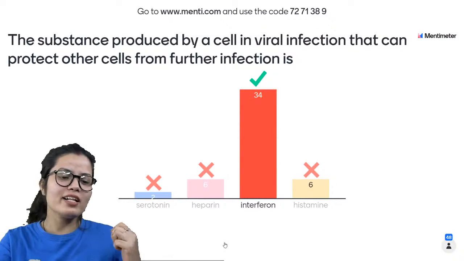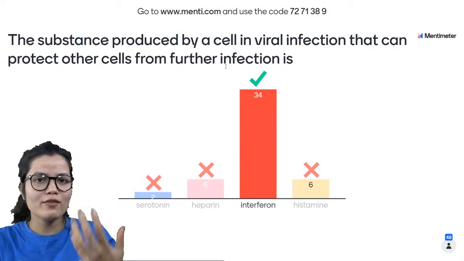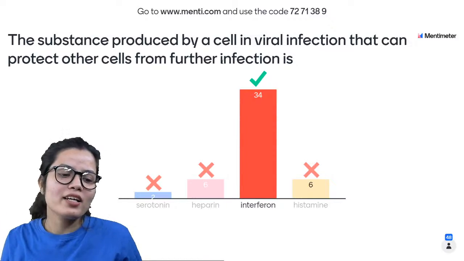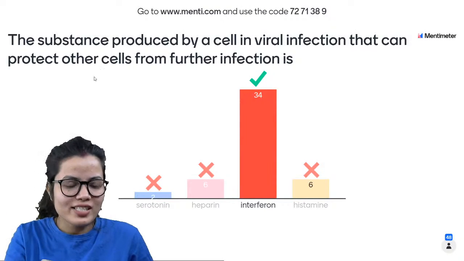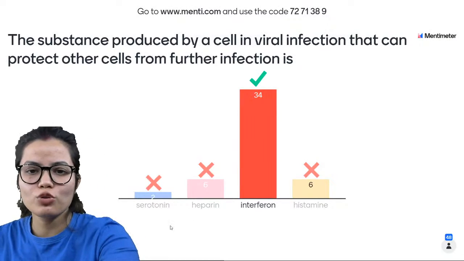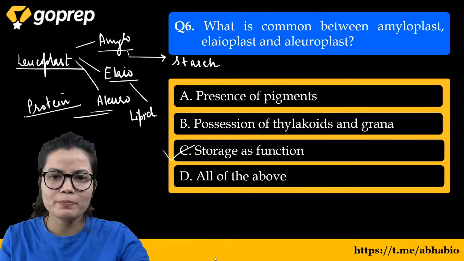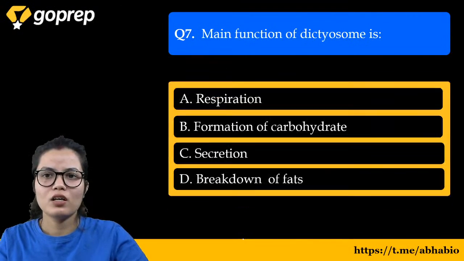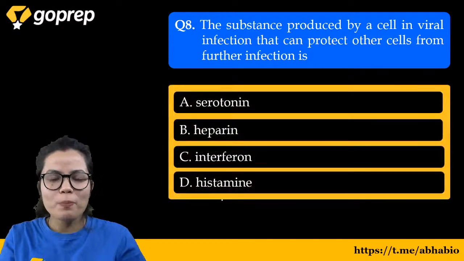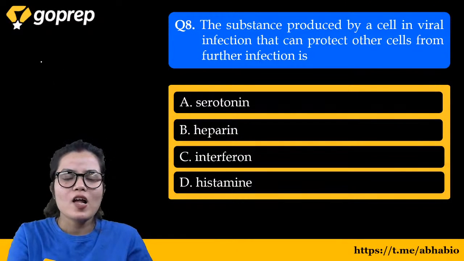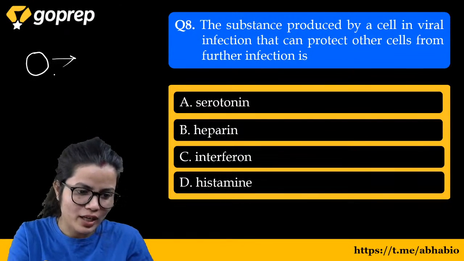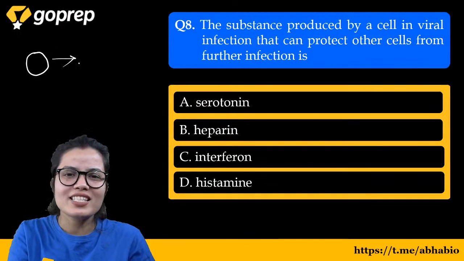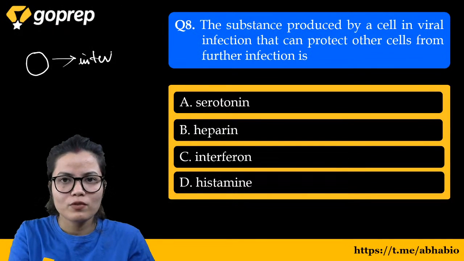ठीक है, एक सेल जो वायरल इन्फेक्शन से इन्फेक्टेड होता है वो सिक्रीट करता है जिससे कि बाकी के सेल्स प्रोटेक्टेड रहें। Let us move to the YouTube so that I can explain this question. So basically dear, suppose let us consider that this cell gets infected by a viral infection. So this particular cell will secrete interferon.